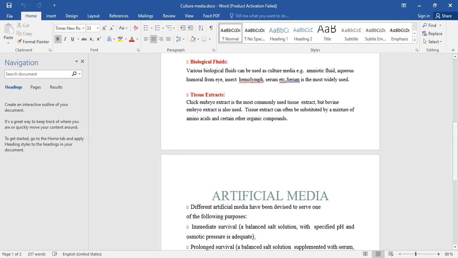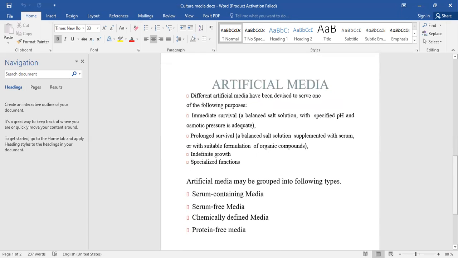The next one is artificial media. Artificial media are the media which contain some extra composition, more content which is not found in the natural media. Different types of artificial media are being used, and they are used for the survival of the cells because there are some conditions which need to be balanced.